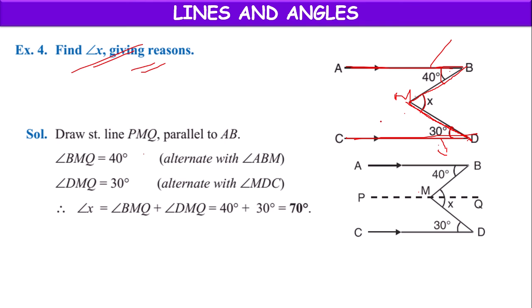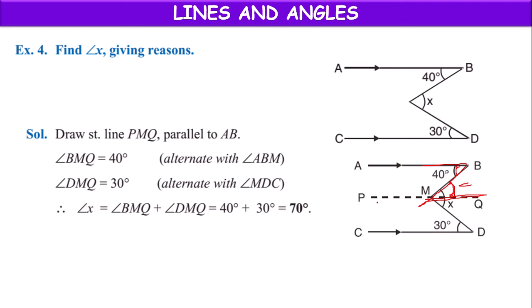Now, let's construct another line here. Construct a line PMQ. PMQ parallel to AB. Then BMQ, this part, and this above part will be in the form of letter Z, meaning they will make alternate angles. If this is 40 degrees, this part will be 40. This part will be 40.